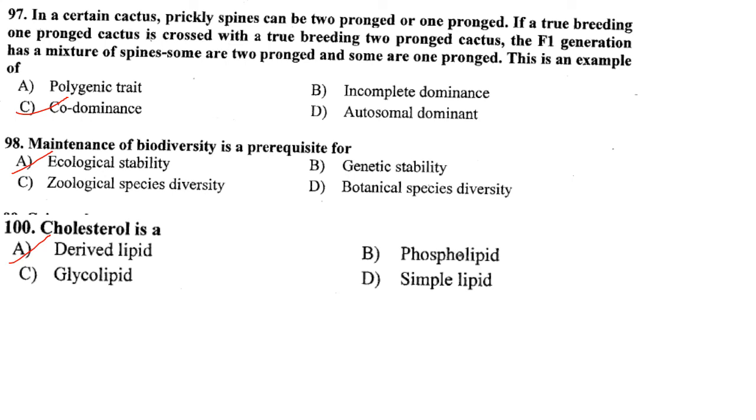Then maintenance of biodiversity is a prerequisite for ecological stability. And cholesterol is a derived lipid. Answer is option A, 100.